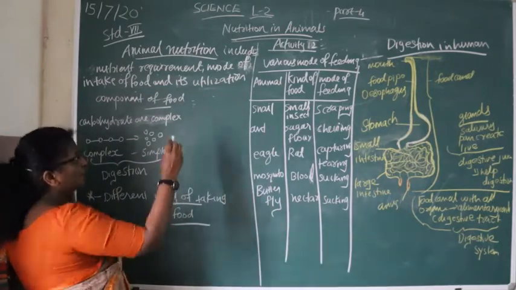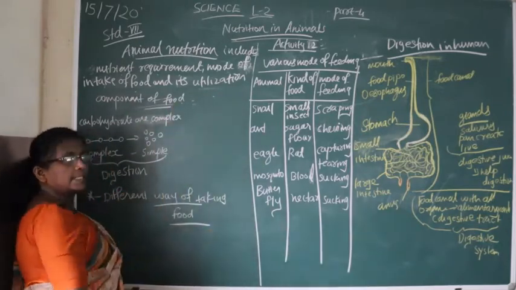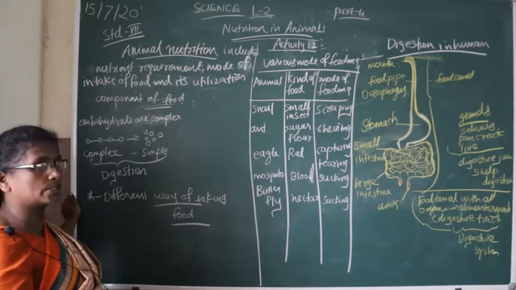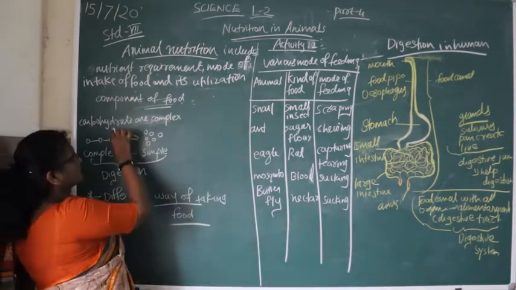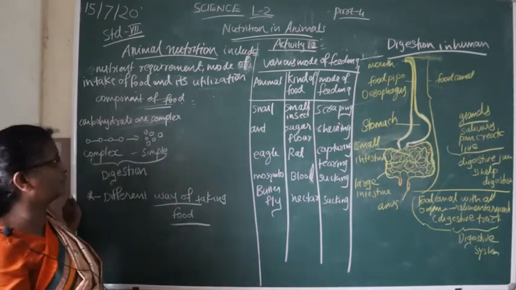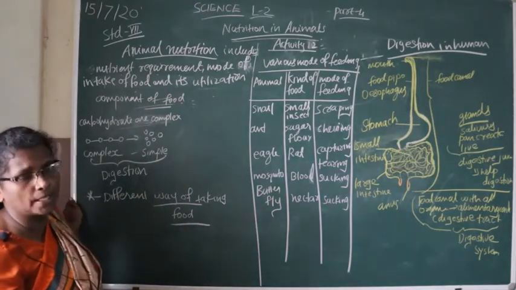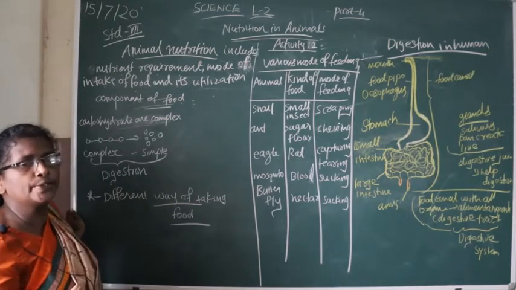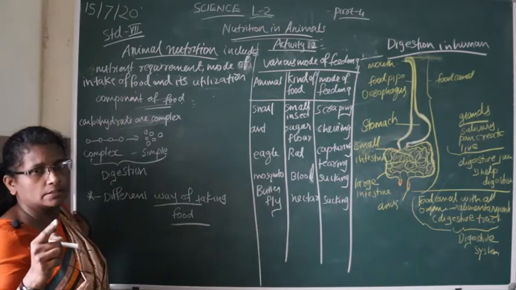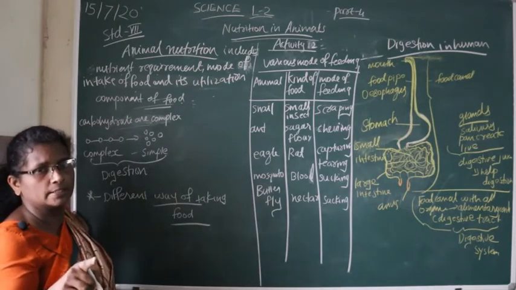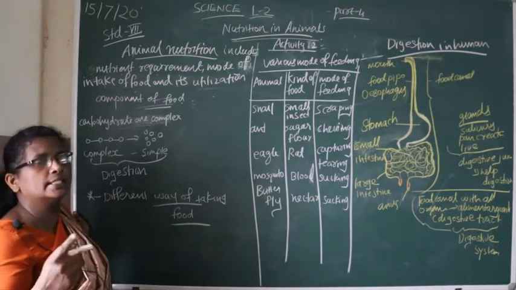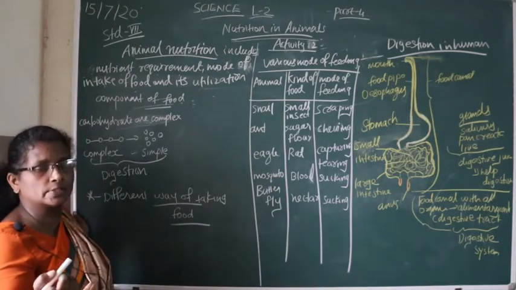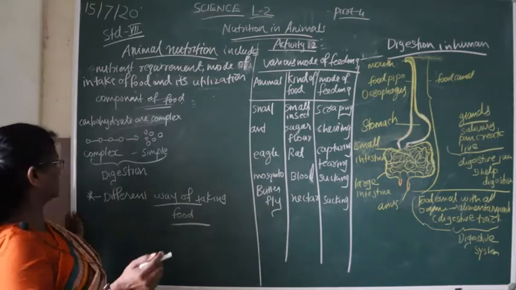Among the components of food you studied in 6th standard, carbohydrates, proteins, vitamins and minerals are in the form of complex substances. So the body cannot utilize them in complex form, and it is necessary to convert these complex substances into simple substances.